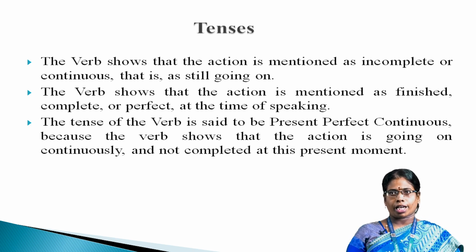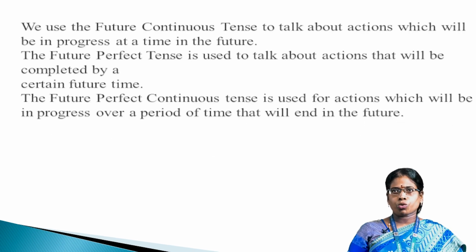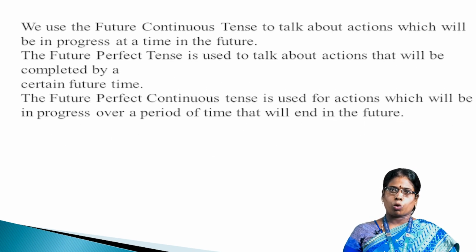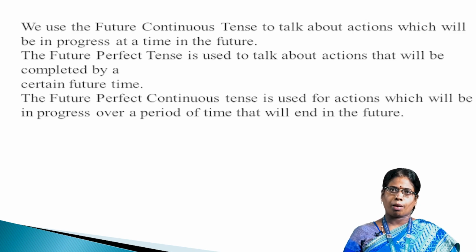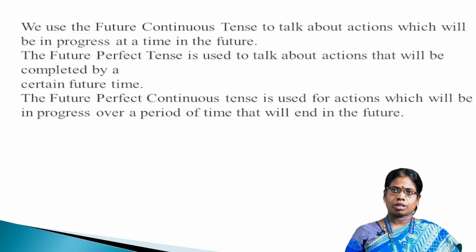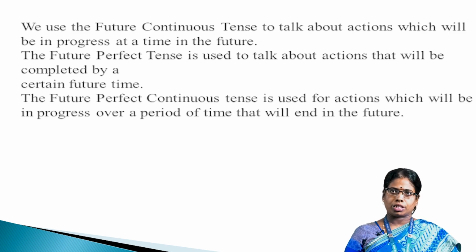The past perfect continuous tense is used for an action that began before a certain point in the past and continued up to that time. We use the future continuous tense to talk about actions which will be in progress at a time in the future. The future perfect tense is used to talk about actions that will be completed by a certain future time. The future perfect continuous tense is used for actions which will be in progress over a period of time that will end in the future.